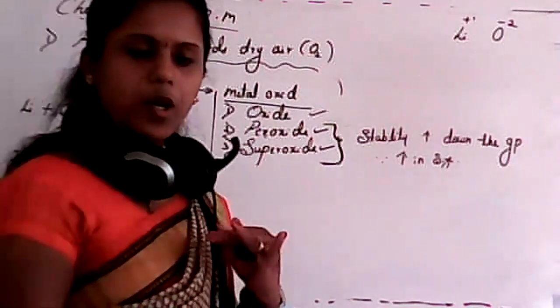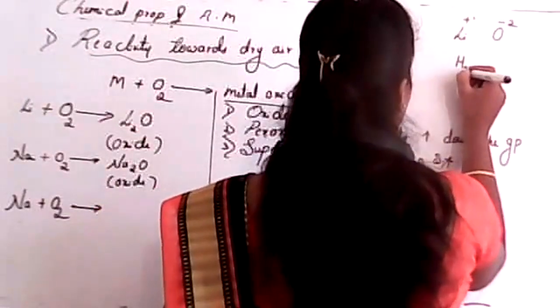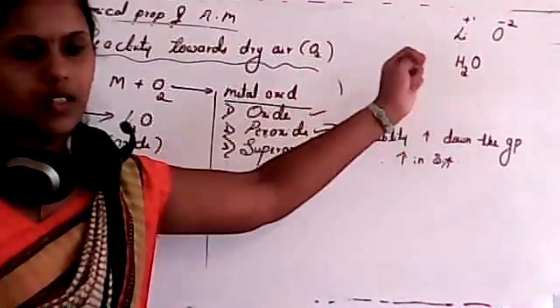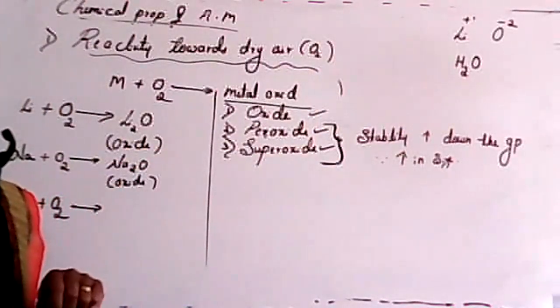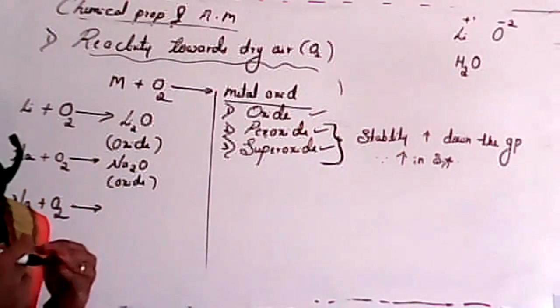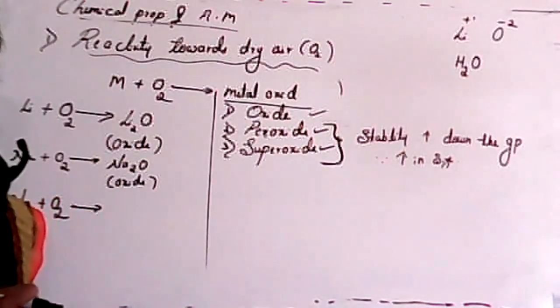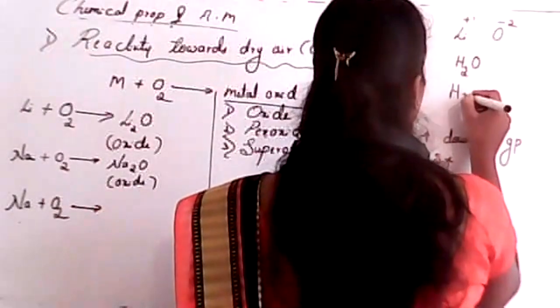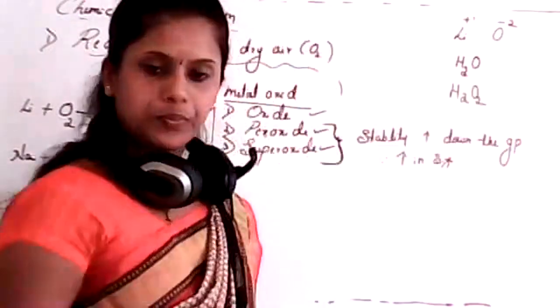Do you know about hydrogen peroxide? What is the composition of hydrogen peroxide? Any idea, student? H2? Yes, H2O2. Hydrogen peroxide is H2O2.